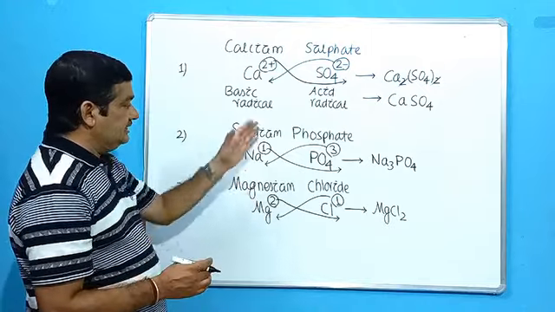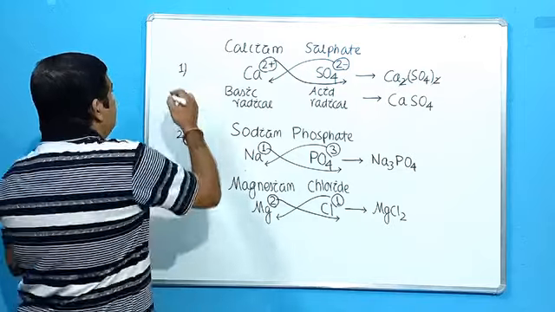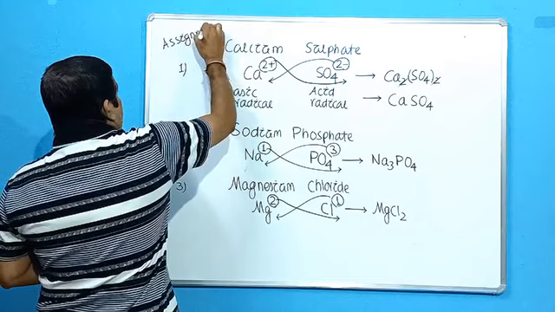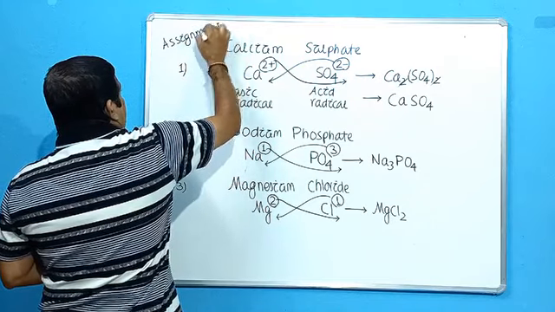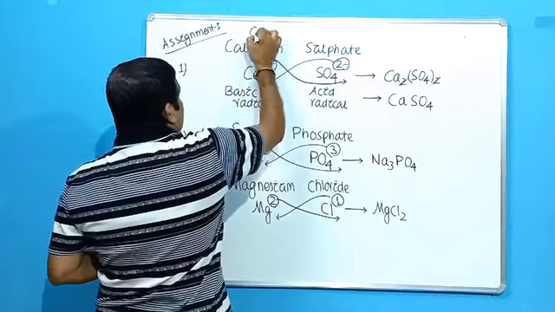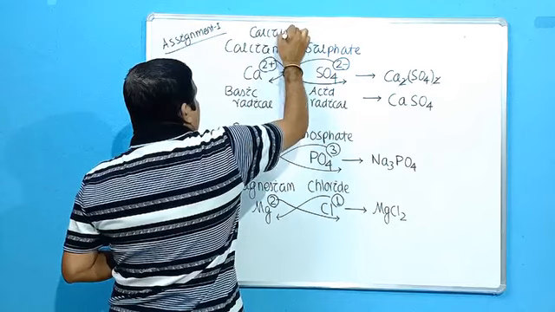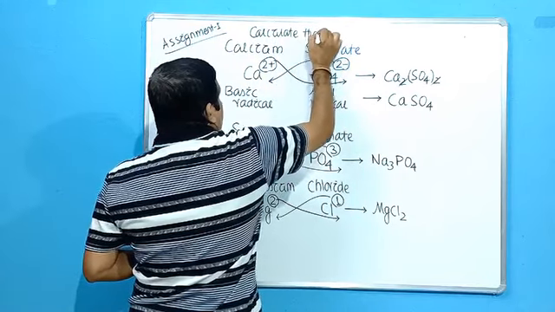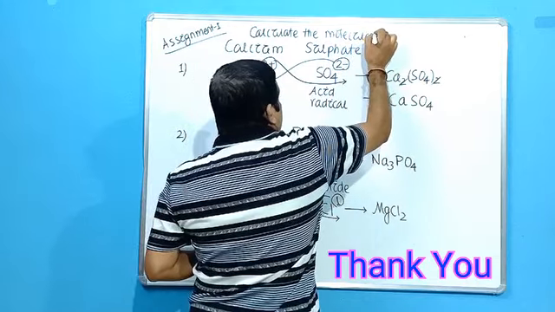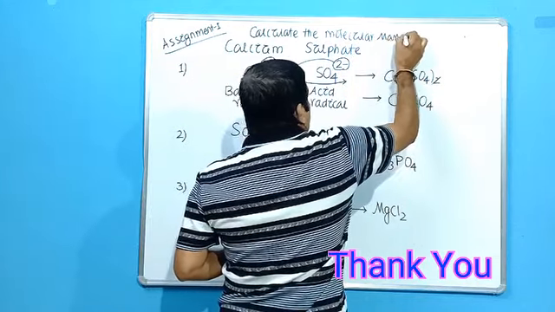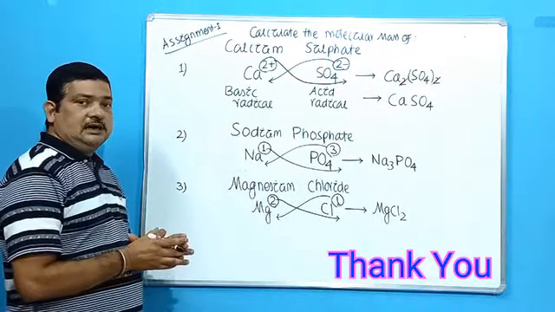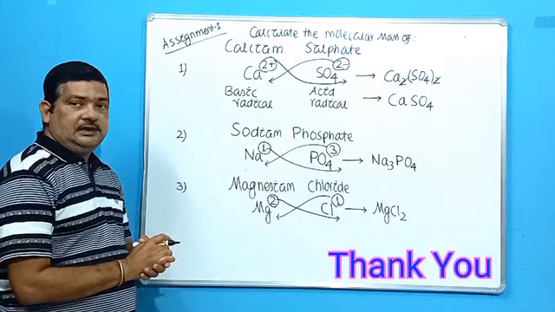Okay, then assignment, I have given you the formula of these three. So this is assignment number 1. Calculate the molecular mass of these three. So this is the assignment for you. You solve it and send it to me.